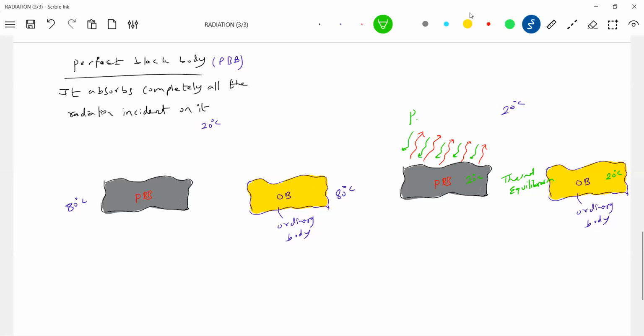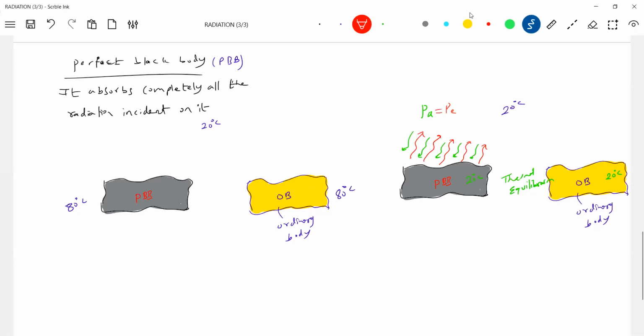So power emitted is equal to power absorbed. How many lines are incident? Green lines are the absorption, and red lines are being emitted. This is absorbed. This is the emission.